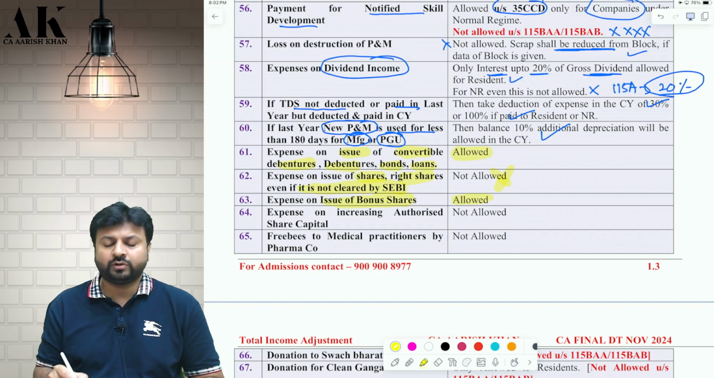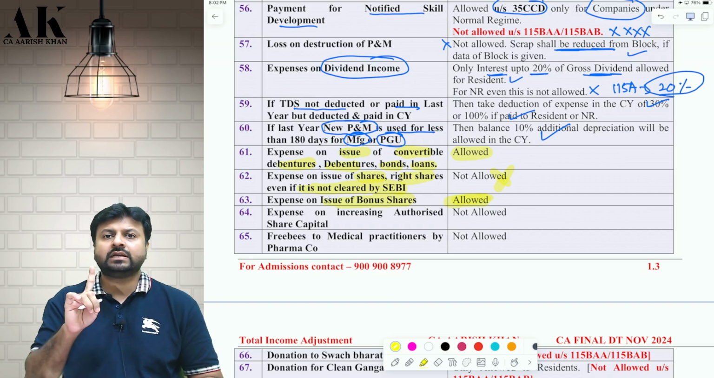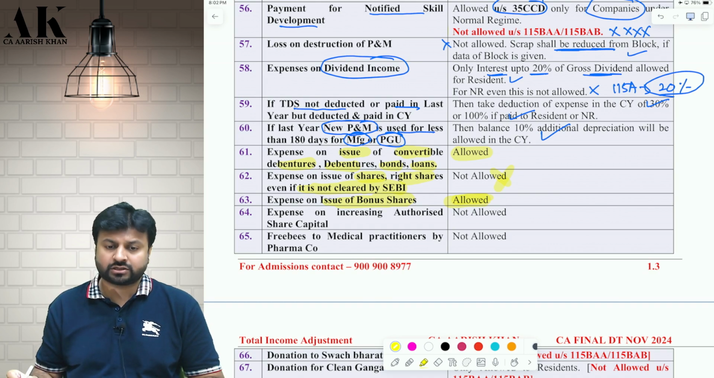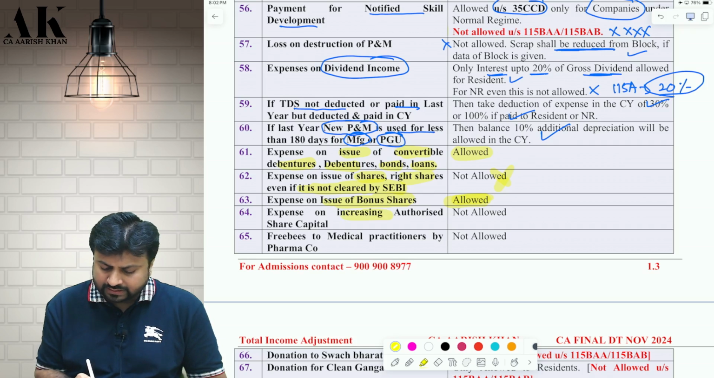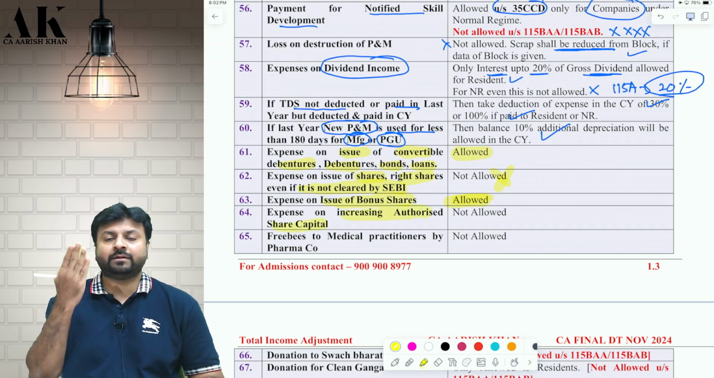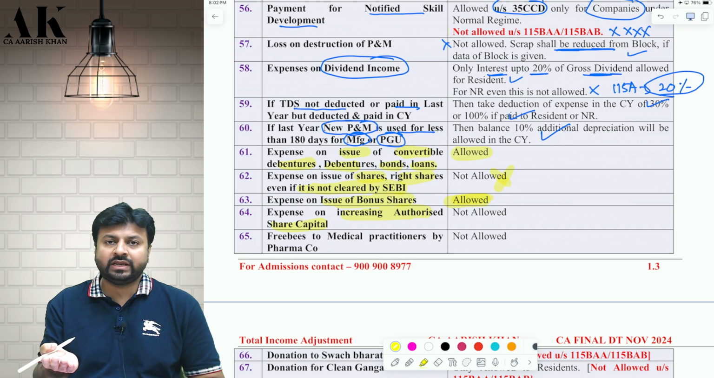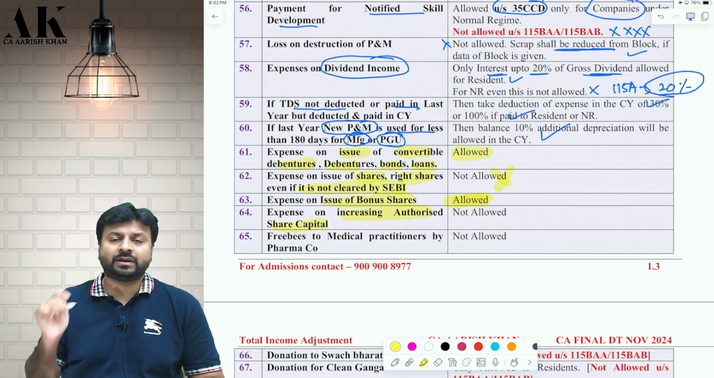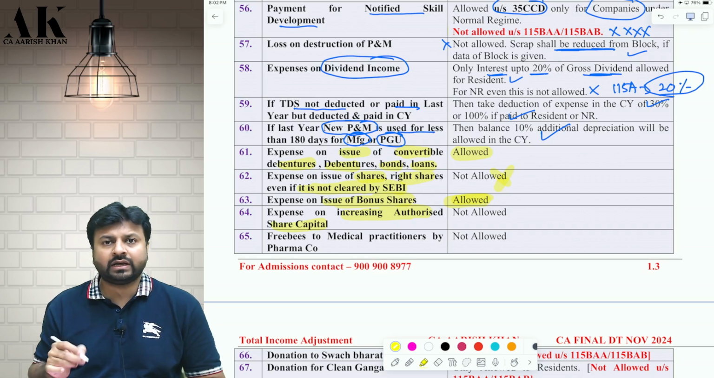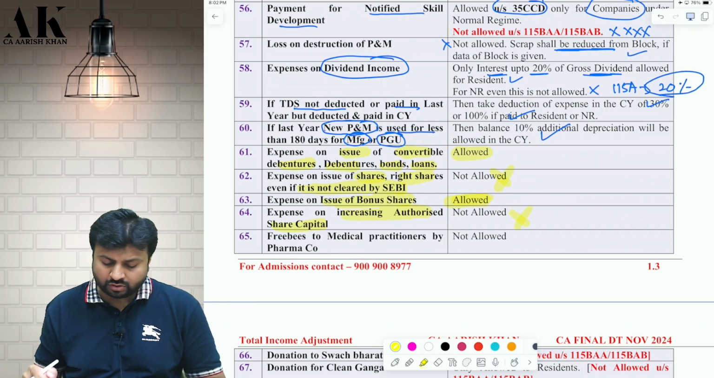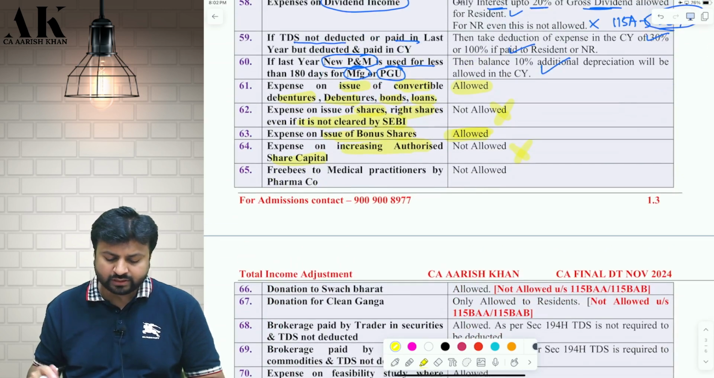Expense incurred on issue of bonus shares is considered as a revenue expense. Therefore, it is allowed as a deduction. Similarly, if you incur some expenses on increasing authorized capital, increasing the authorized capital will eventually lead to increase in the permanent capital of the company, and therefore again it is a capital expenditure. It is not allowed as a deduction. I hope it is clear to all of you.